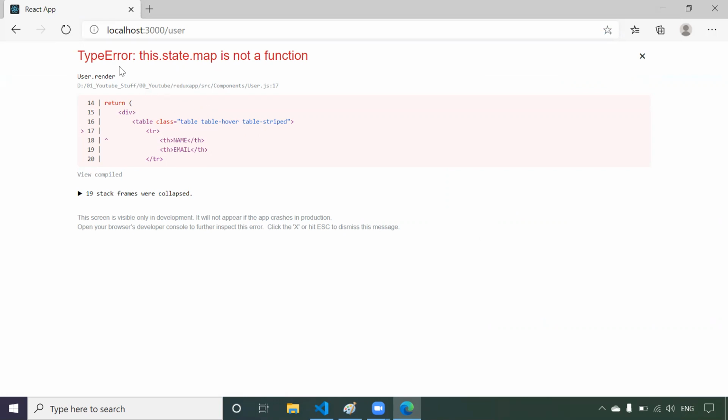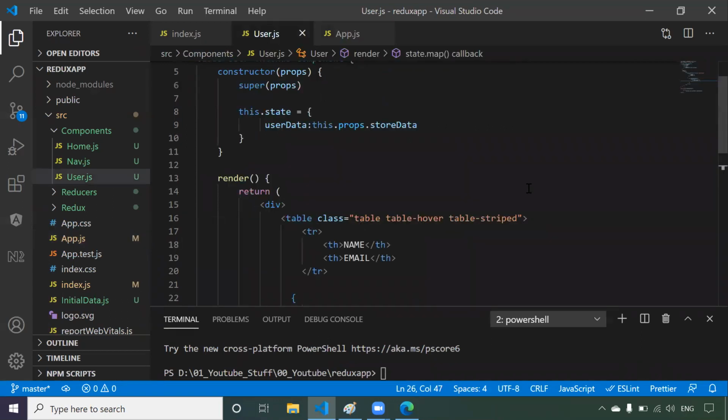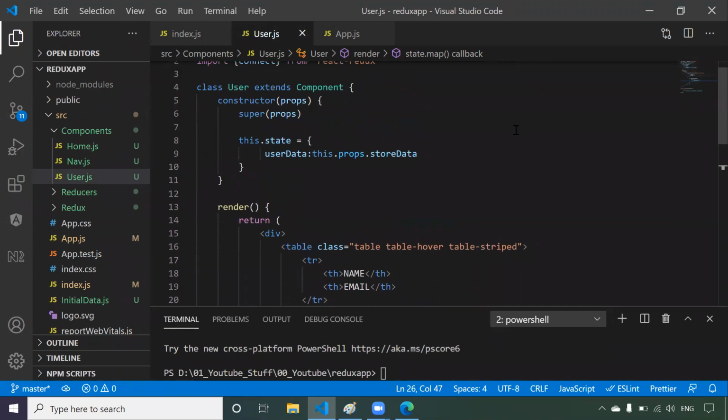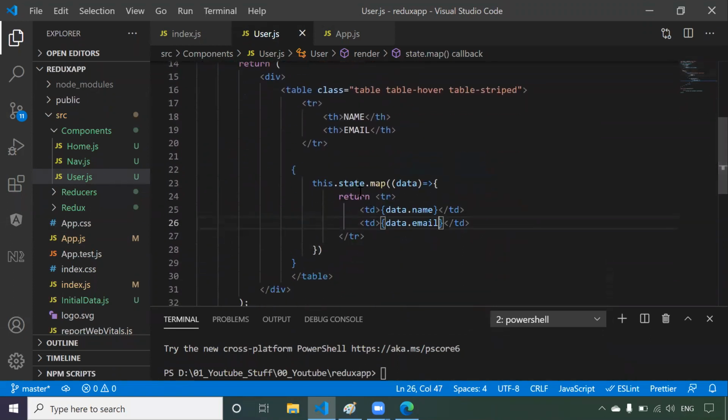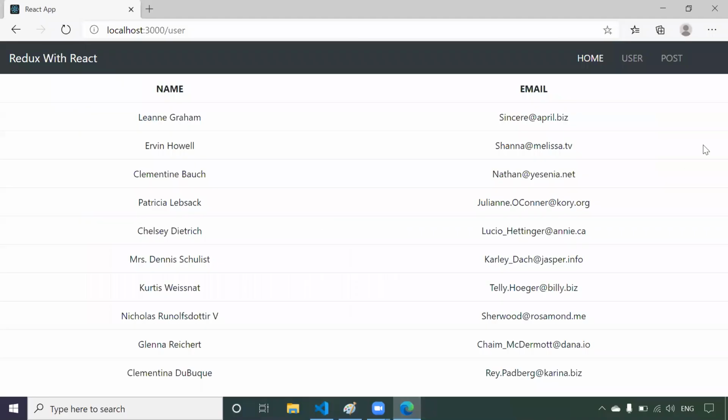If you see the error, state.map is not a function, because we have to say this dot state dot user data dot map, because user data is an array.